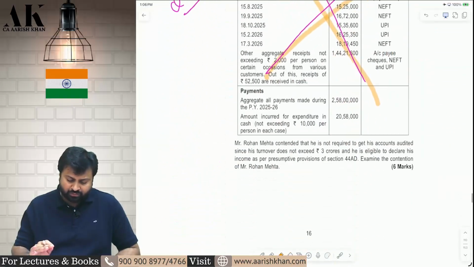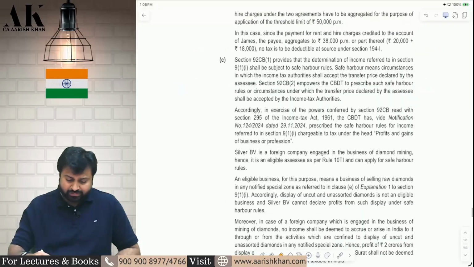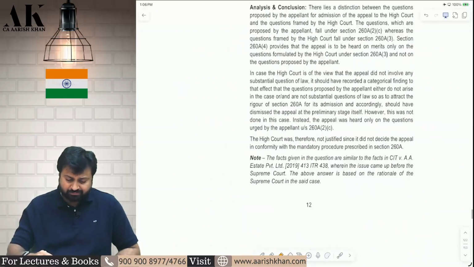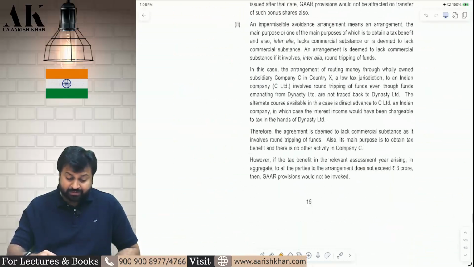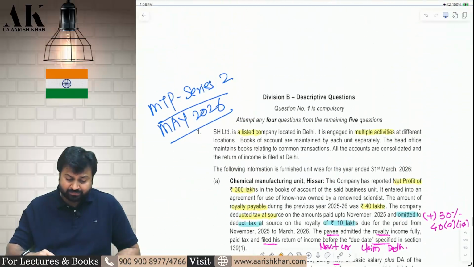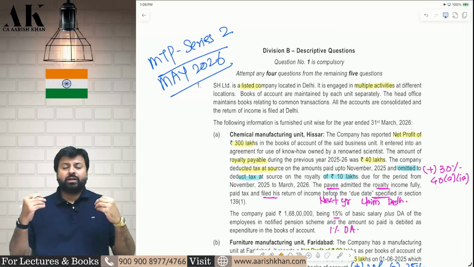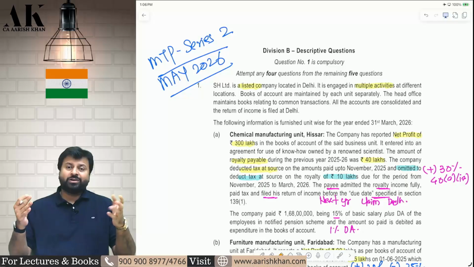I hope it is clear to all of you. So this is what this paper is all about. Have you seen that most of the questions in this paper are repeated by the ICAI from where? From their own RTPs, MTPs and past papers. They are not ready to put efforts to make new MTPs.